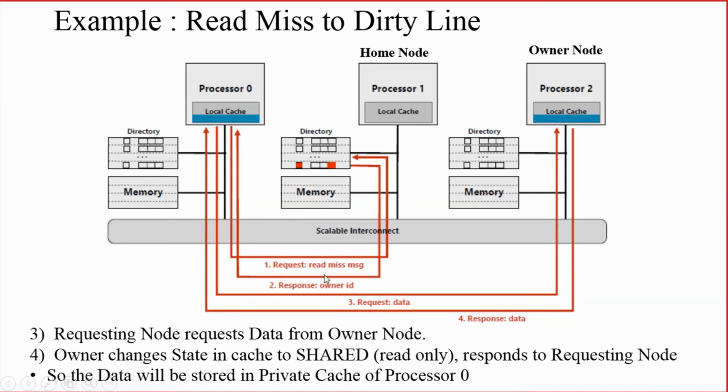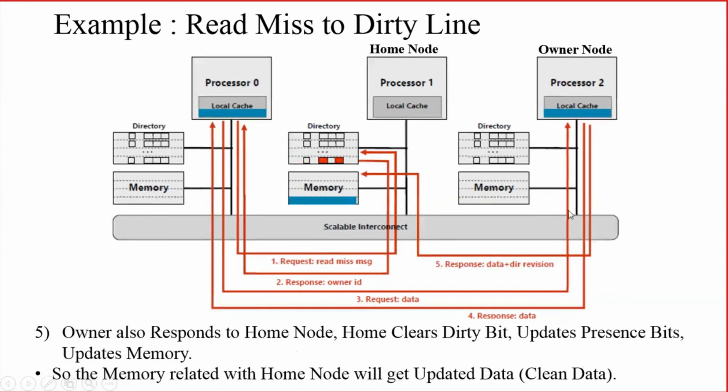So once the owner node has sent the data to the requesting node, the owner node also should inform the home node. Why does it need to inform the home node? So that the home node will clear the dirty bit. Why is it clearing the dirty bit now? Because the home node is now getting the actual data. The block now has the actual valid data taken from processor 2, so the dirty bit is cleared.